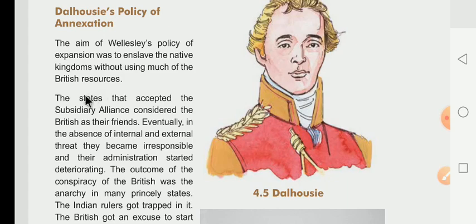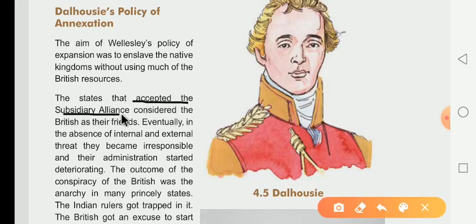Already we are learning this. The states that accepted the subsidiary alliance considered the British as their friend. Now, dear children, what happened here? Whatever states accepted the subsidiary alliance considered the British as their friend.